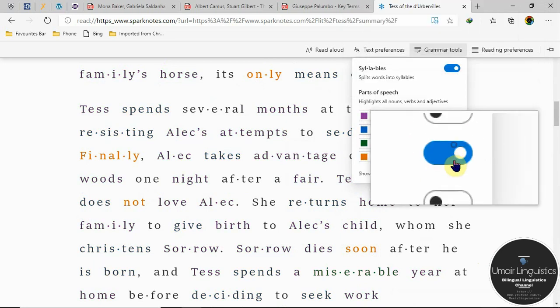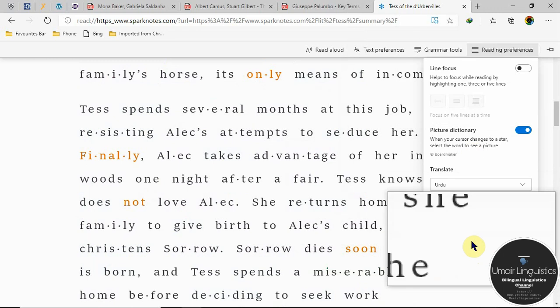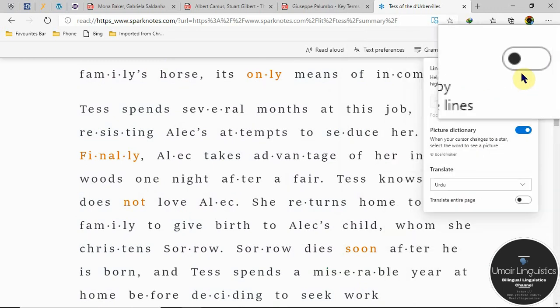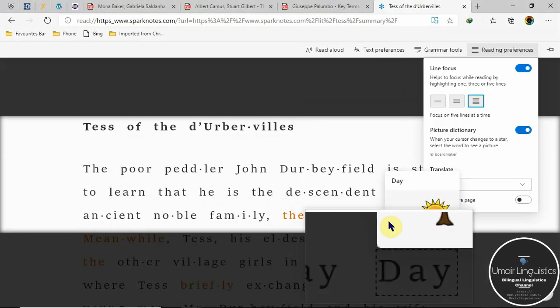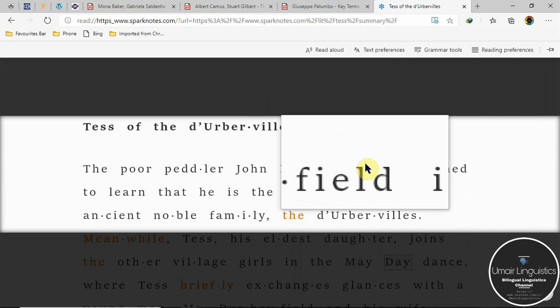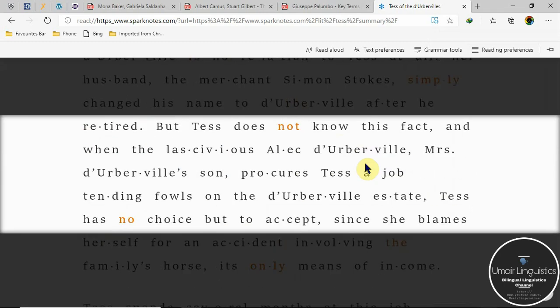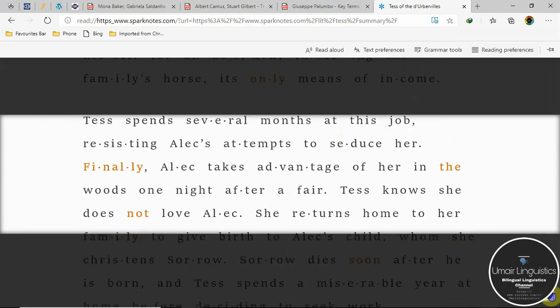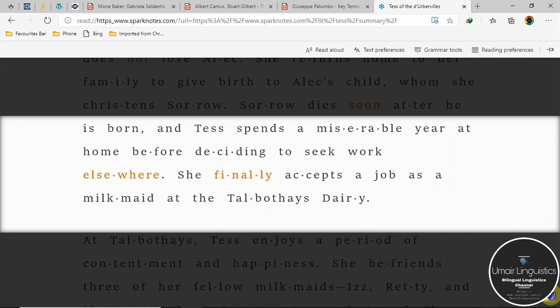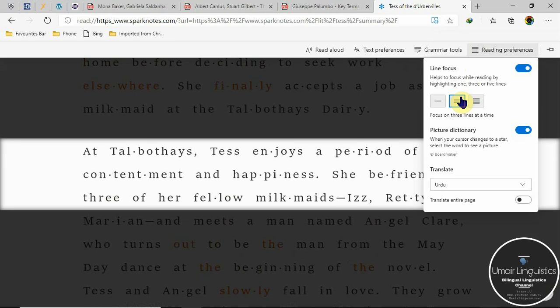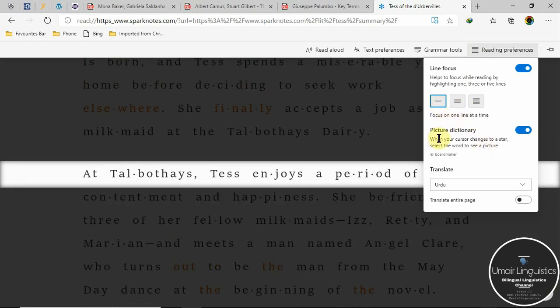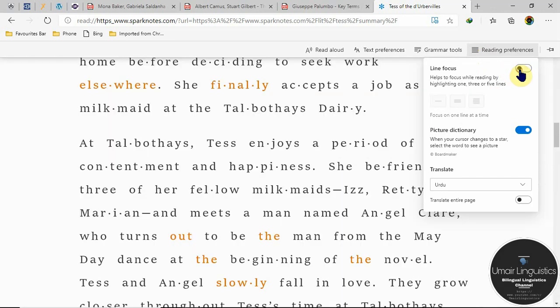Let me turn off this. Reading preferences. What you can do here, first of all, line focus. So you can focus 3 lines in one go. For example, now just press the down button, or from here, so you can see it's very easy to read, and it even makes your reading fast. You can also focus on just 3 lines or 1 line, it's your choice. All right, and when you want to close it, just click here.